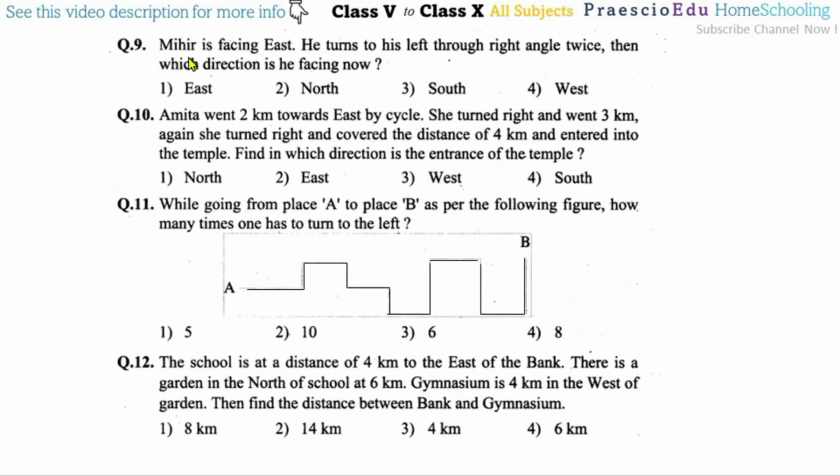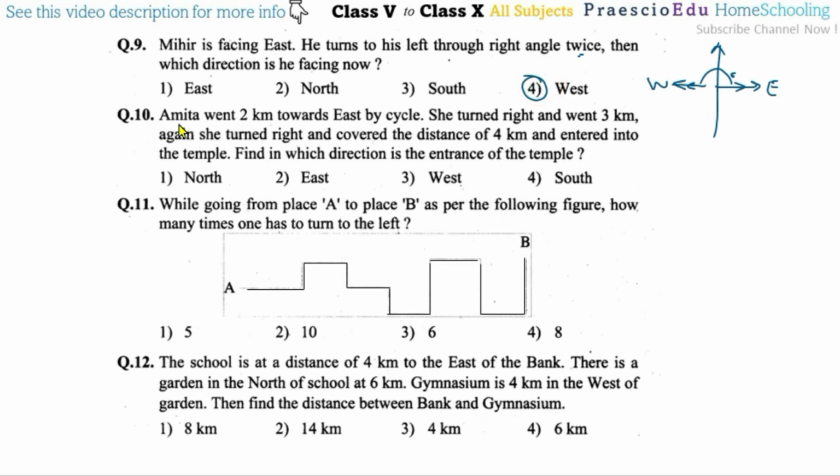Question number 9, Mihir is facing east, he turned to his left through right angle twice. So first condition is he is facing to the east. Okay, and he turns to his left. Now his left is this side through the right angle twice, so 1 and 2. So now he is facing to the west. Then which direction is he facing? West, so means option number 4 is the correct one.